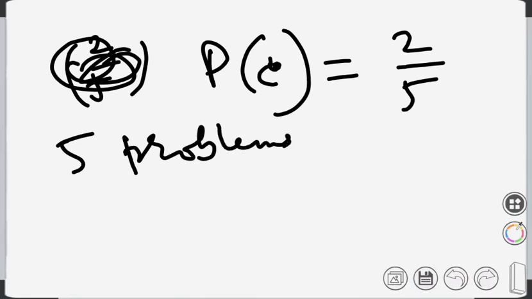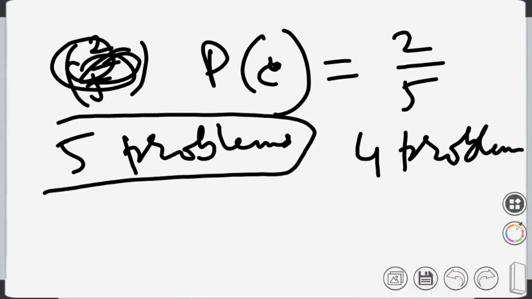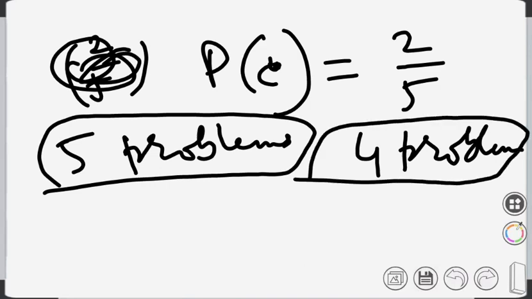If he attempts 5 problems, what is the probability that he will be able to solve 4 problems correctly?